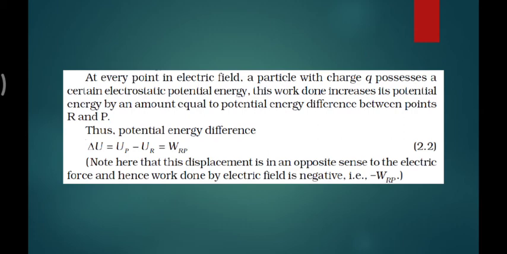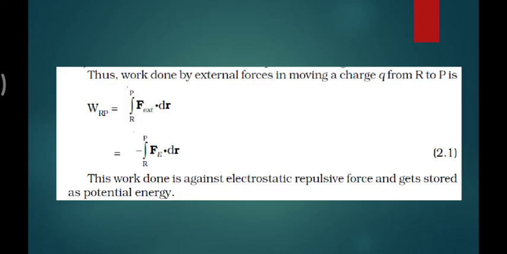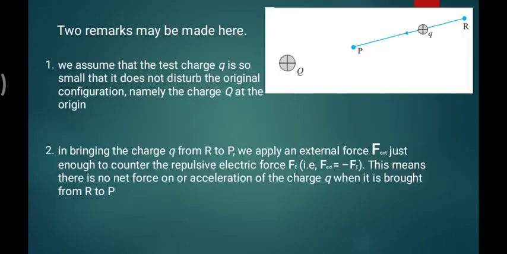You can read the remark also. Note here the displacement is in the opposite sense to the electric force, because the electric force is from the capital Q to this side, and your work is done from the opposite side. Hence the work done by the electric field is negative. What work you apply from this to this is W_RP, and once this charge is coming towards this direction, this charge is also doing work on the test charge, which is minus W_RP, equal and opposite.